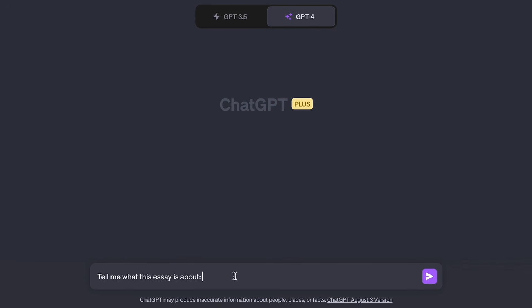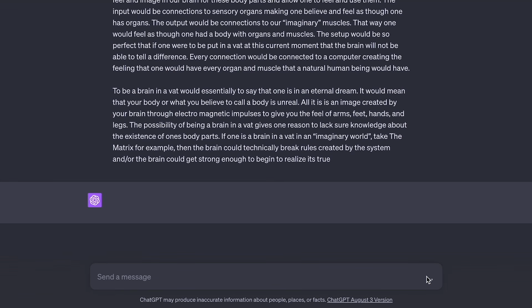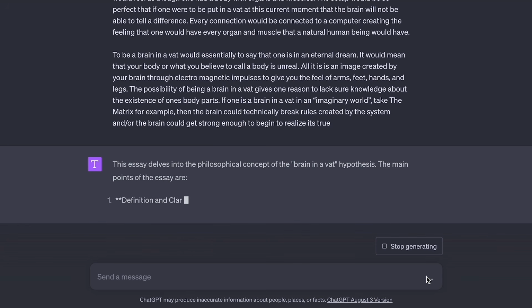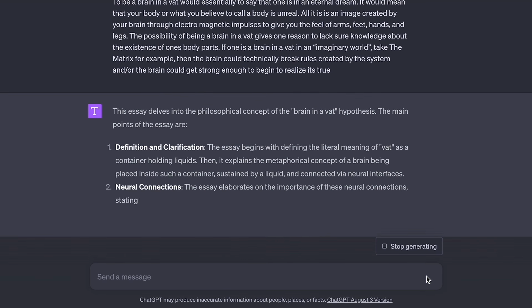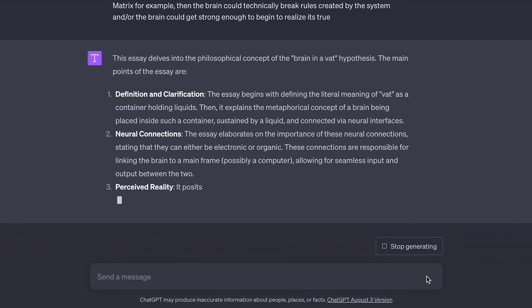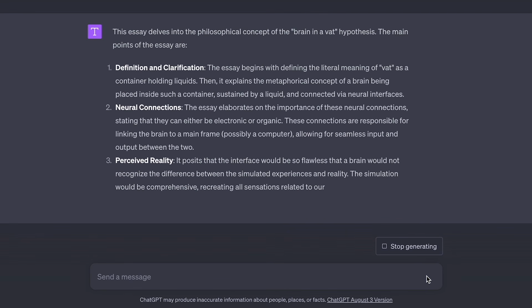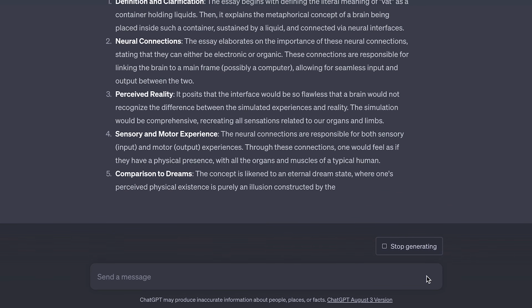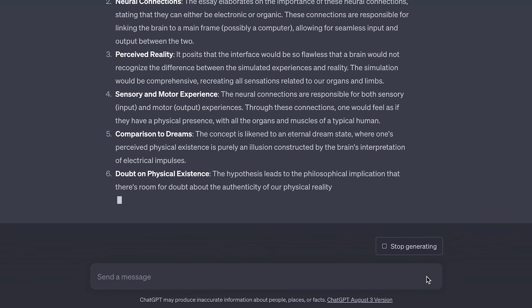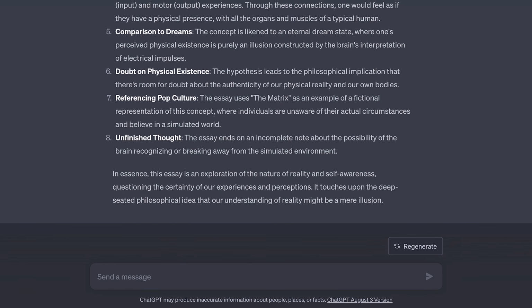So I'm going to just type this and then just paste in an essay and hit go. And then ChatGPT will do its thing. It's going to give me a summarization as it thinks best. On this occasion, it is essentially giving me numbered points about what this essay is about. They're really long. I really didn't want to read this much. It's pretty much looking to be the same as the original essay.